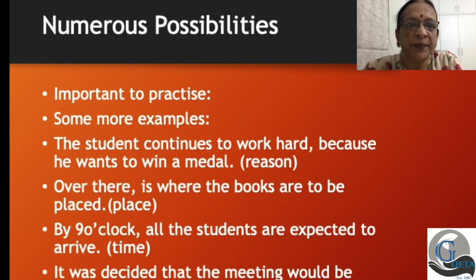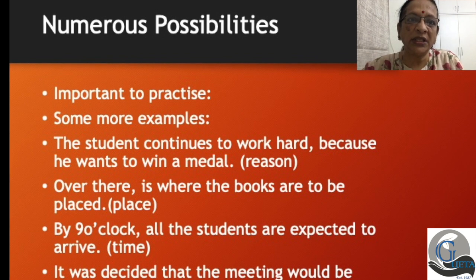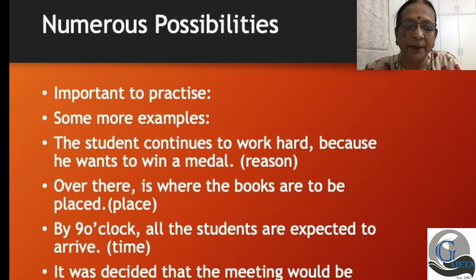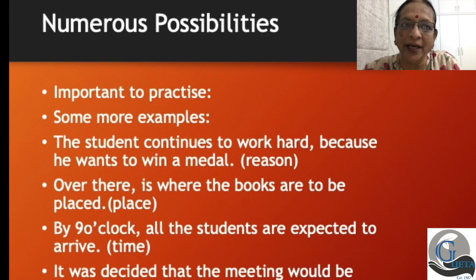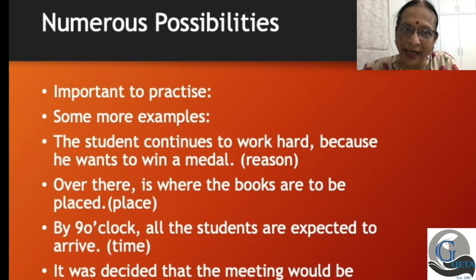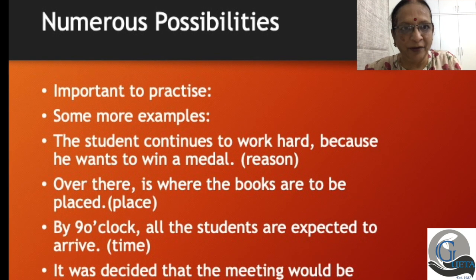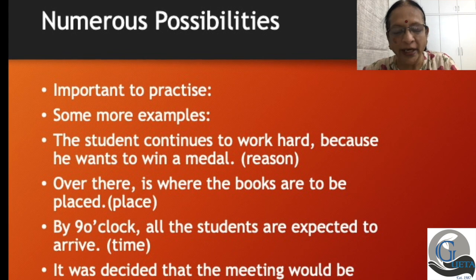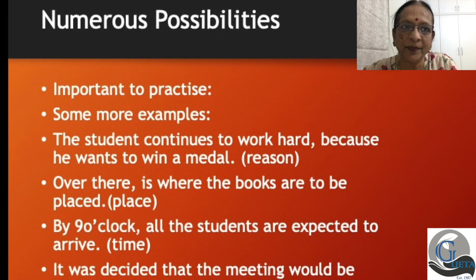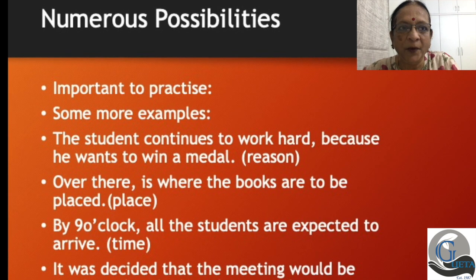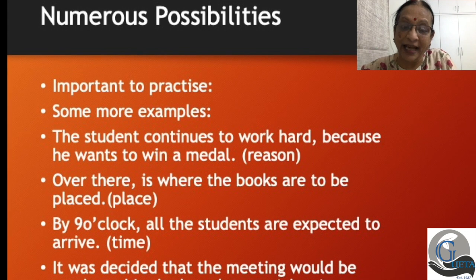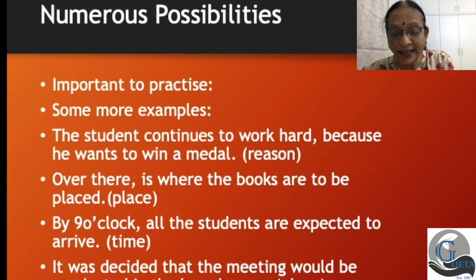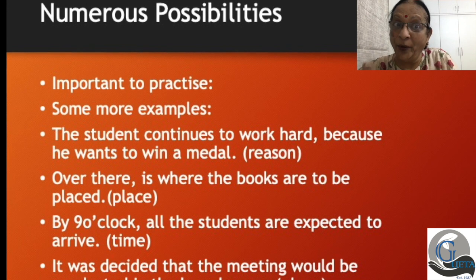The student continues to work hard because he wants to win a medal. Because he wants to win a medal. Because, right? So you have the adverbial. We can have it either placed in the beginning or we can have it placed at the end. Remember, that is not very important where you place it.